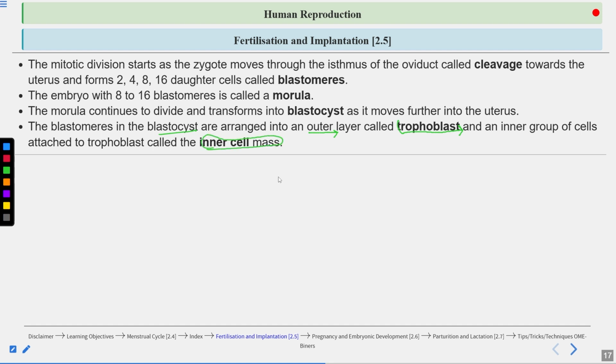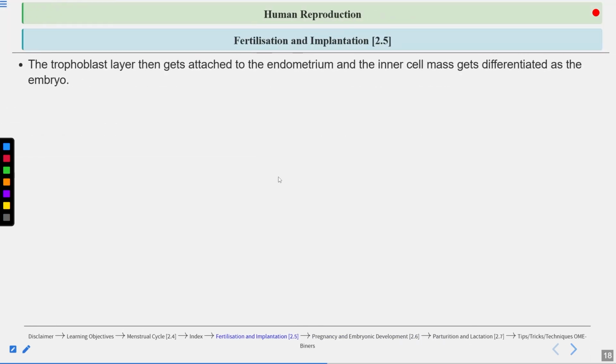The trophoblast helps in the attachment of the blastocyst to the endometrium, and it also helps in providing nutrients to the blastocyst. This inner cell mass will finally differentiate into the embryo. The trophoblast layer then gets attached to the endometrium, and the inner cell mass differentiates into the embryo.